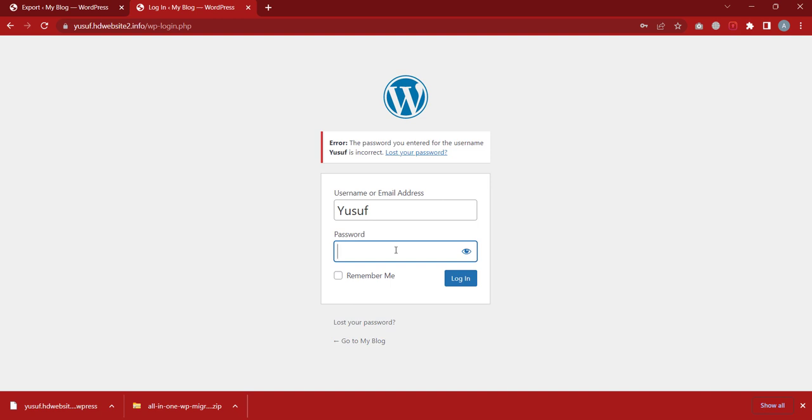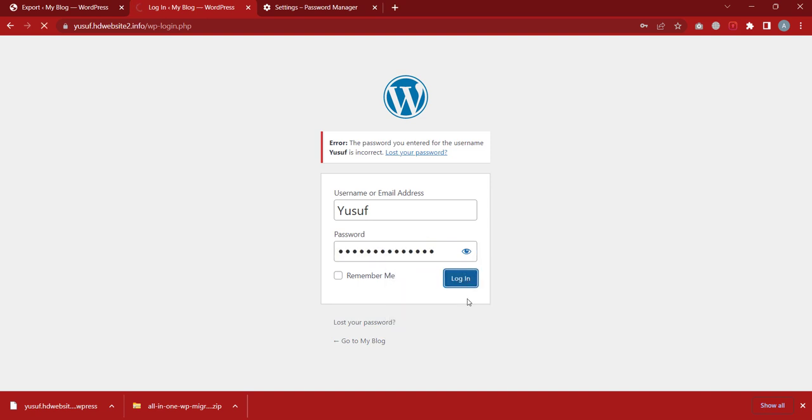The password I was using for this website is different, so it means that the password of my first website is what I'll be using here too. It's going to change everything as though it's the previous website I'm coming from. So the password I was using for this website won't work any longer. I'm going to have to use the password for my former website.